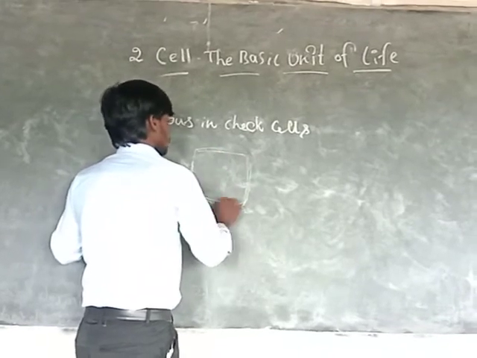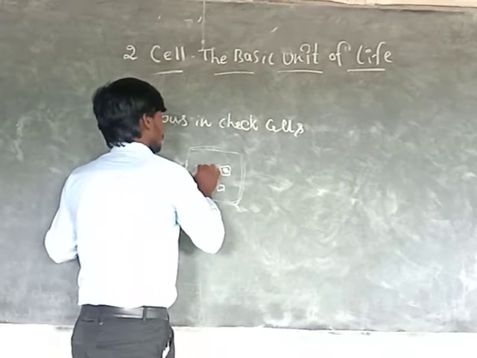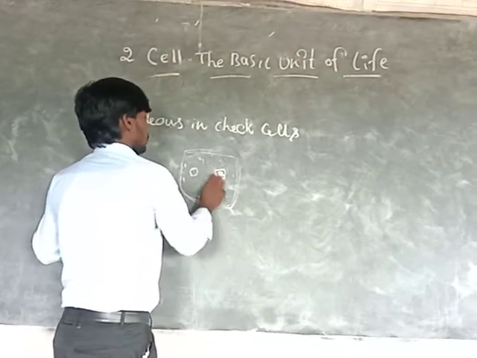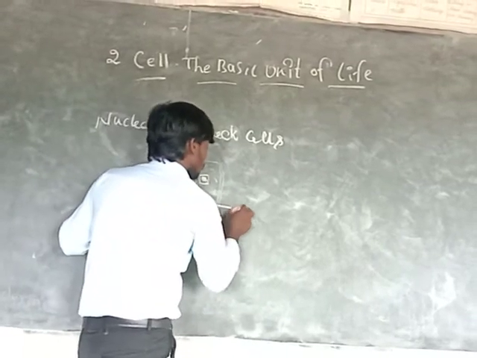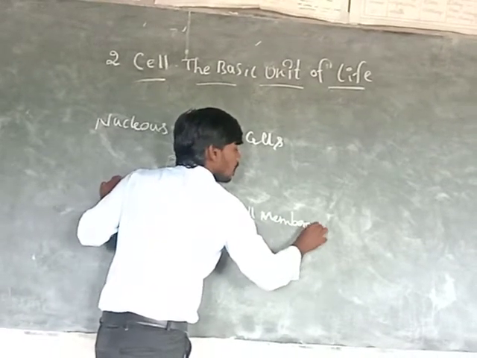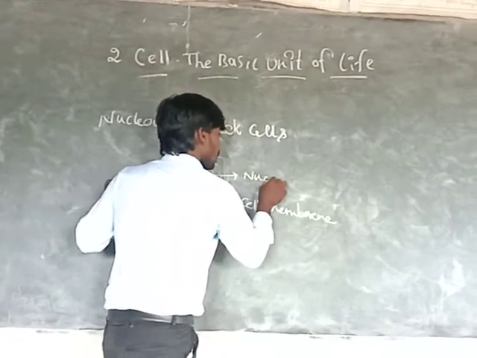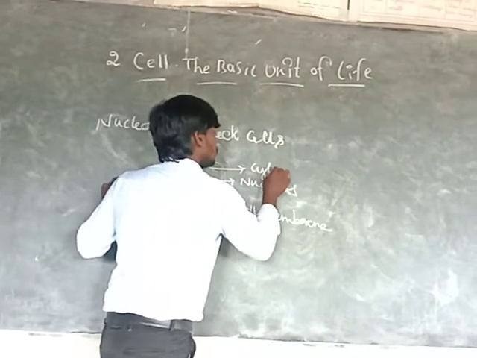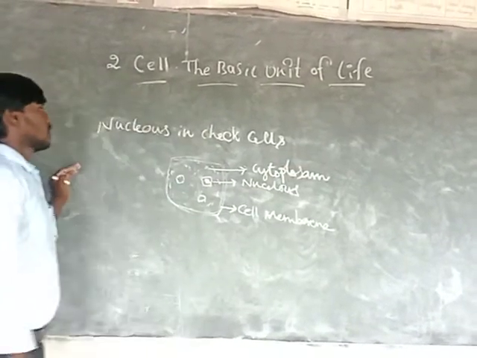This is a cell and this is the nucleus. This is the cytoplasm, and this is the cell wall or cell membrane. This is the nucleus, and this is the cytoplasm.